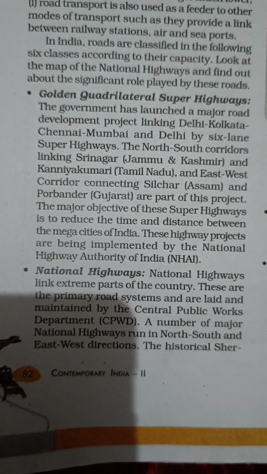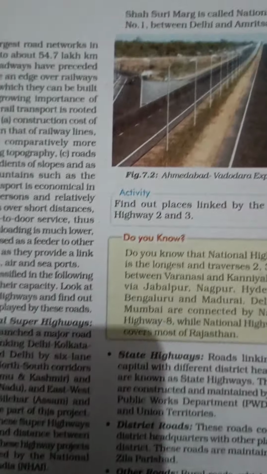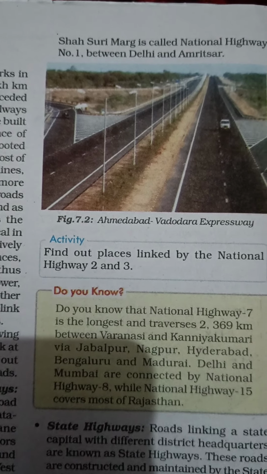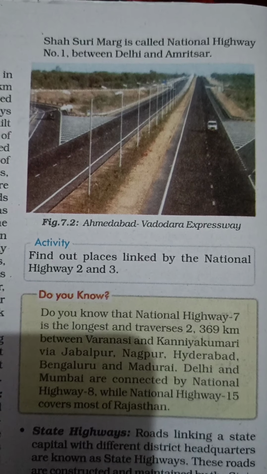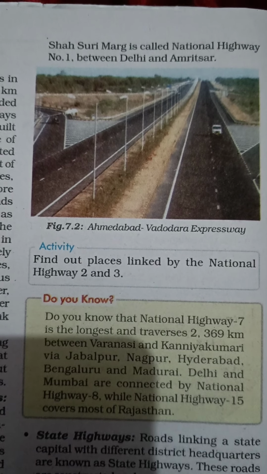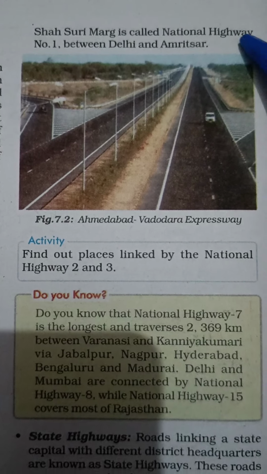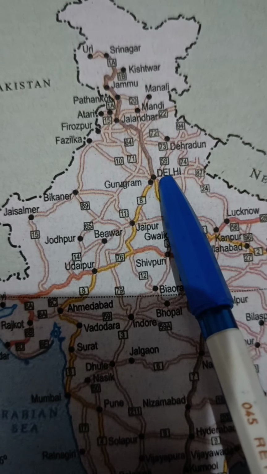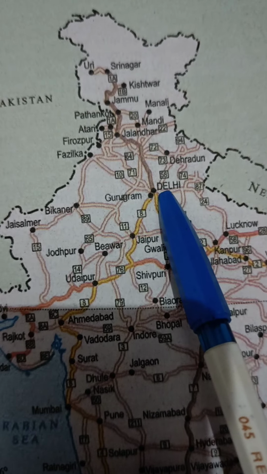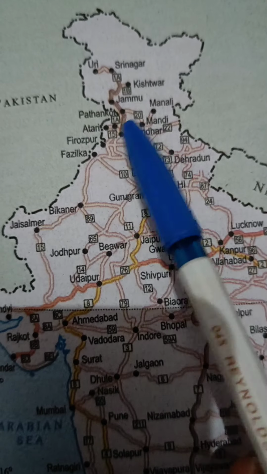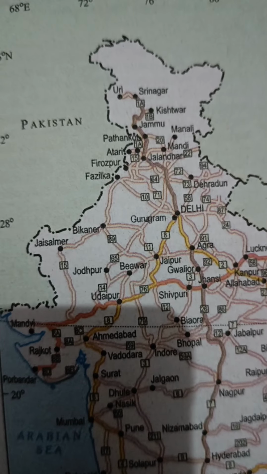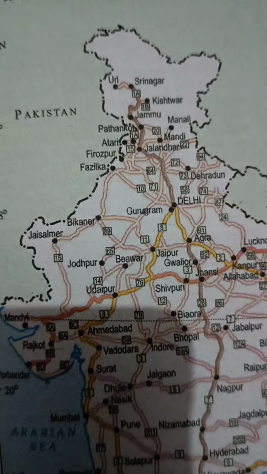If you look in history, we will find the Sher Shah Suri Marg, which was constructed in the past, in the Mughals' time. Now its name has been changed and the name is National Highway number 1, which runs from Delhi to Amritsar in the Punjab area. Okay, this is National Highway 1.